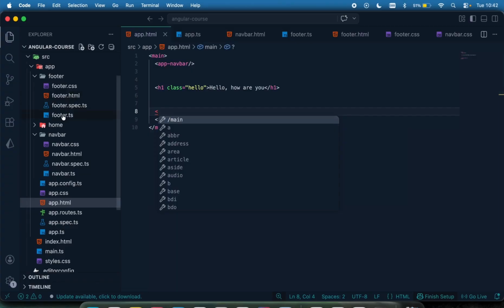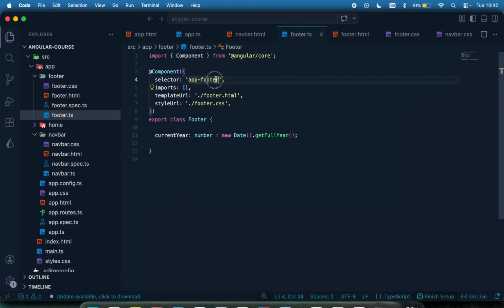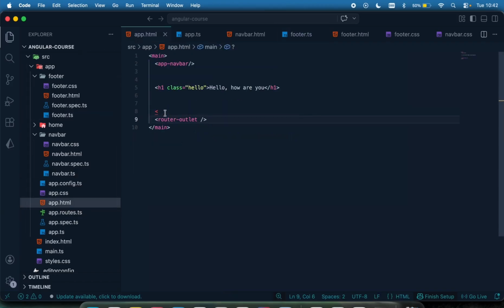That's going to be, if you don't know, go to the footer.ts. This is the selector called app-footer. So copy that, come right here and say app-footer, and then boom, that has it, right? So right here we have the app-footer, which should be after the router outlet so that it will be displayed below. Remember, the router outlet is where all your pages will be. Let's say your home page or a bad page, all your pages will be within the router outlet.